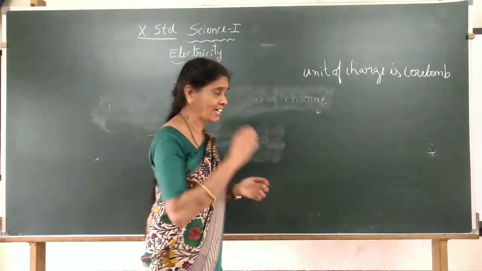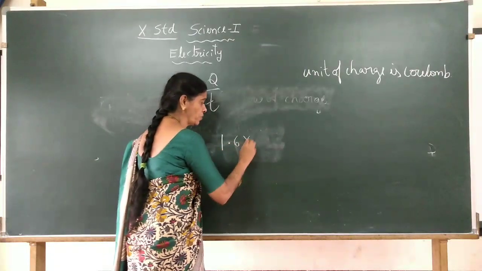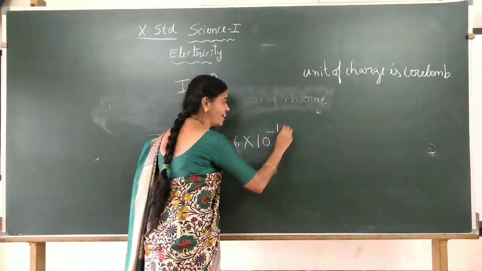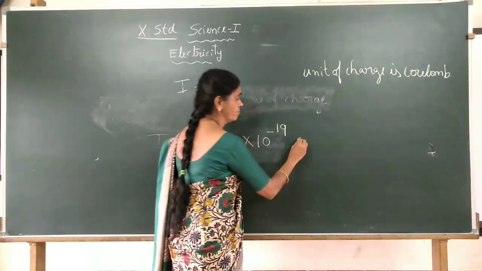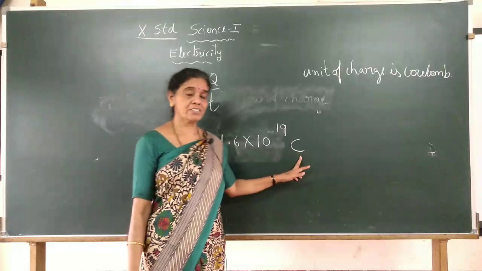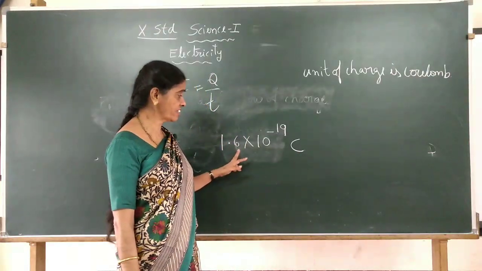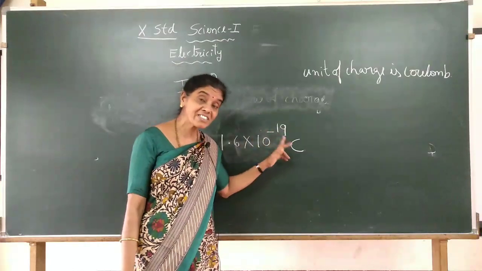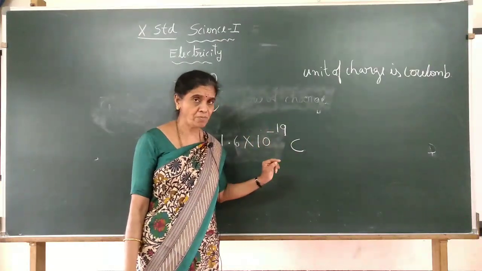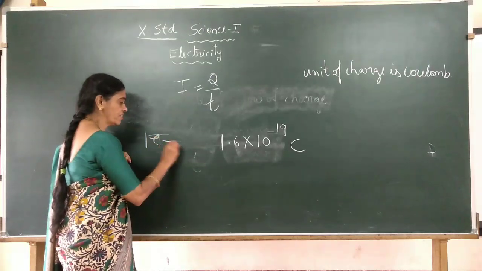The charge of 1 electron is 1.6 into 10 to the power of minus 19 coulomb. C is the symbol for coulomb. So small.